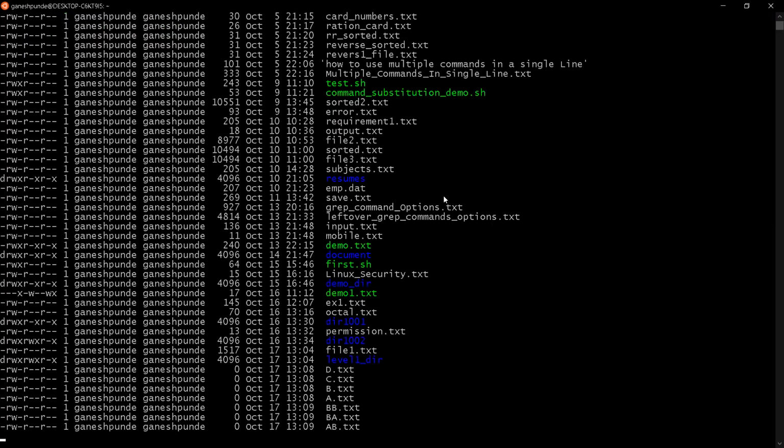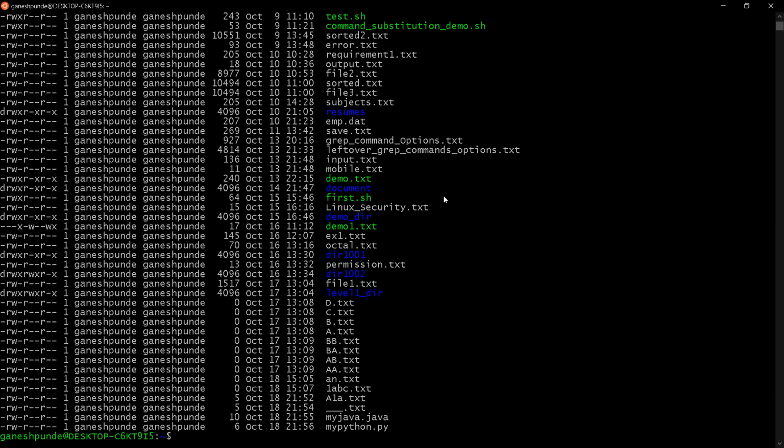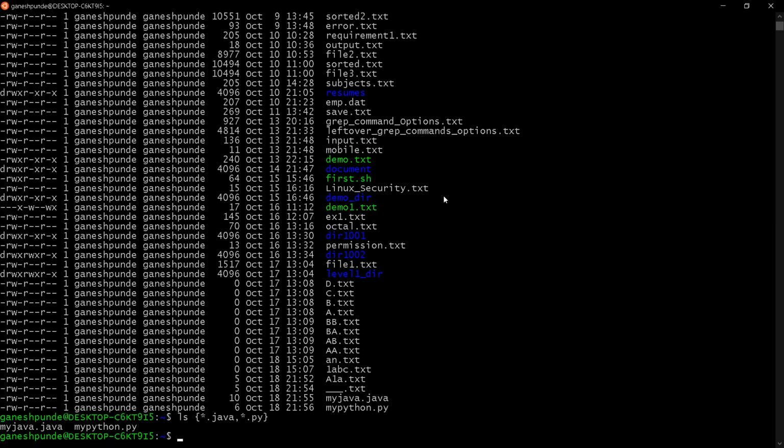So now you can see my Java, my Python.py. Now if I want to list .java or .py files, I can use this pattern with comma, star dot. So this is the way I can list the .java file and .py file, right?